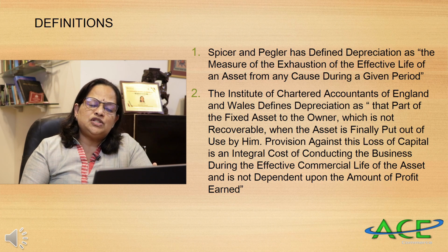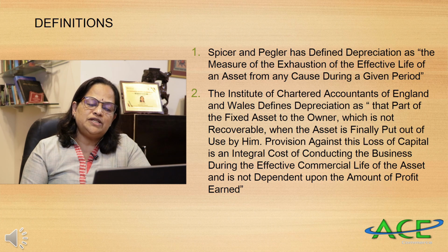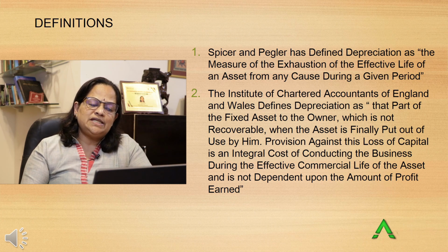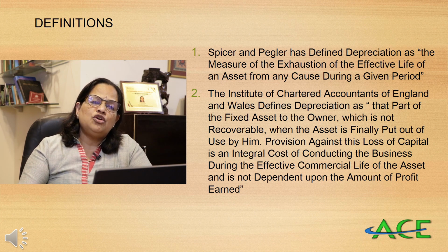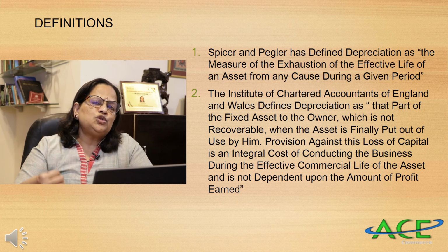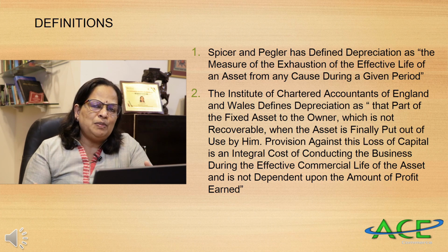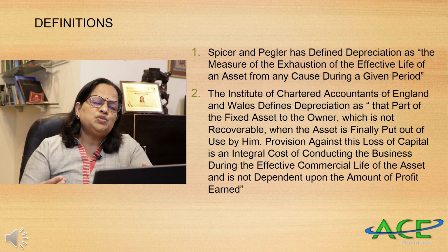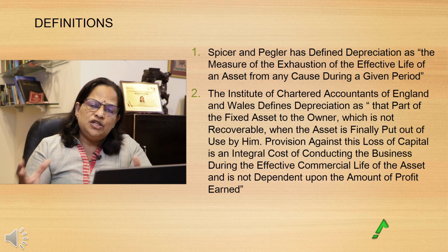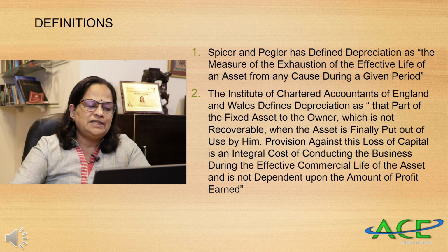Provision against this loss of capital is an integral cost of conducting the business during the effective commercial life of the asset and is not dependent upon the amount of profit earned. So during the useful life of the asset, this definition again says that depreciation has to be provided, otherwise business profit will not be correct, and after the useful life, you have to replace the asset, and there will not be any fund for replacing it.